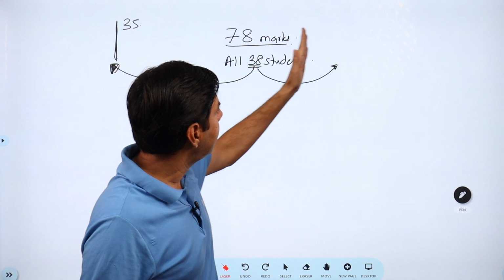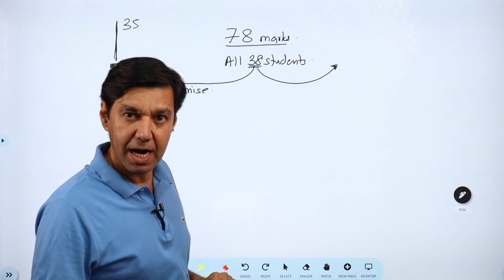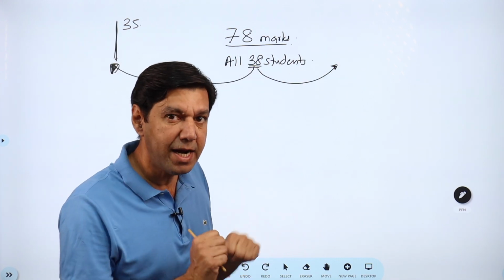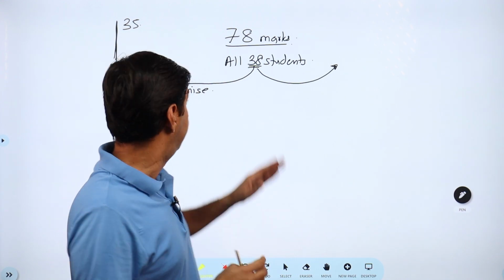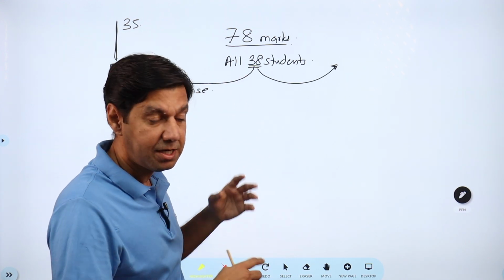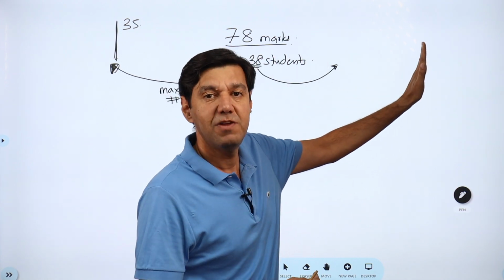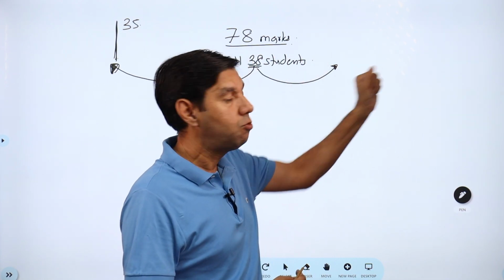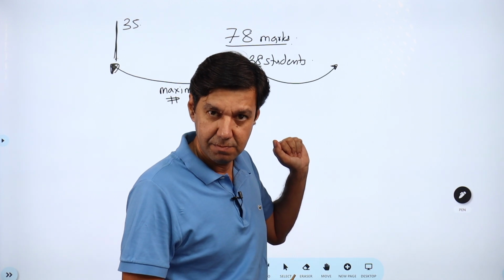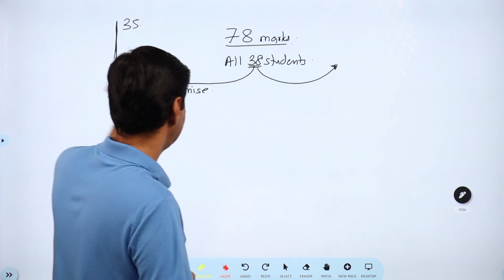So one student I go ahead and I give him till 100. So the increase is only 22. But I had decreased it by 43. So I still need to increase more. So another student also I will have to push. So 22 and another 21 will compensate this one guy.